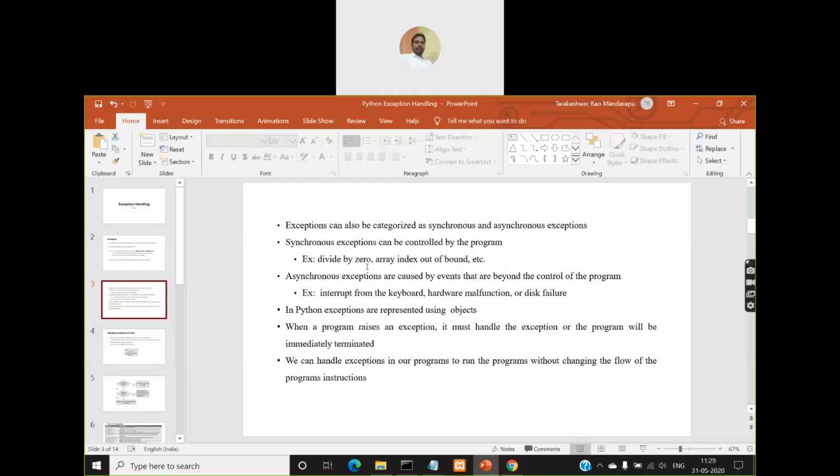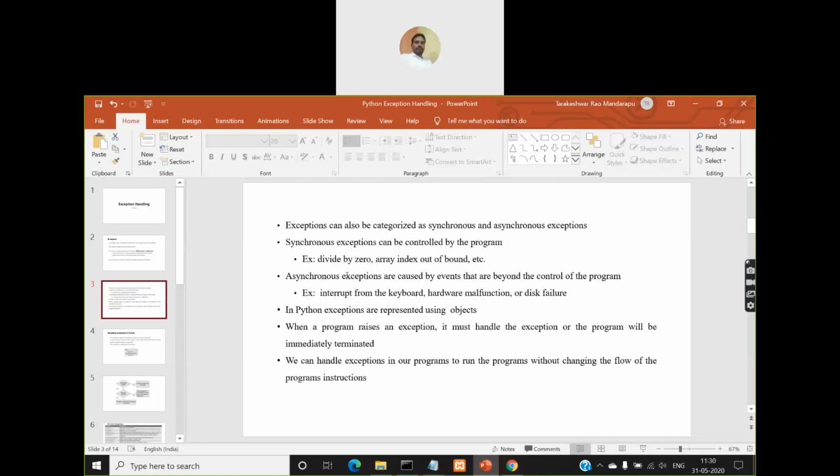So that means we are classifying exceptions fundamentally into two categories. Those exceptions are errors that occur due to poor understanding of the syntax of the programming language. That is one type. And the second type is logical exceptions or errors due to poor understanding of the problem and poor problem solving capabilities. That is one category. So let us put that aside. That is a different perspective.